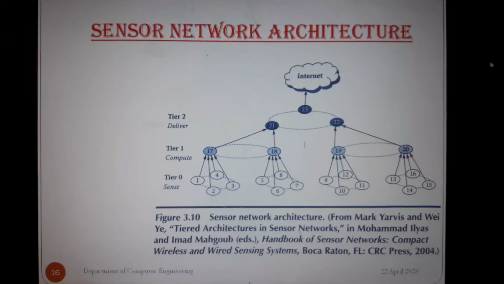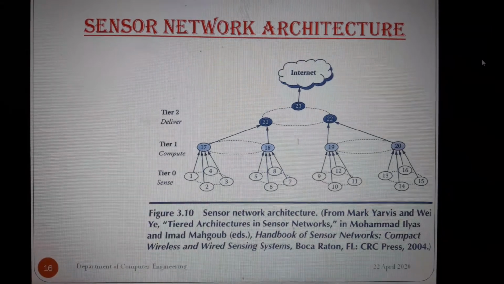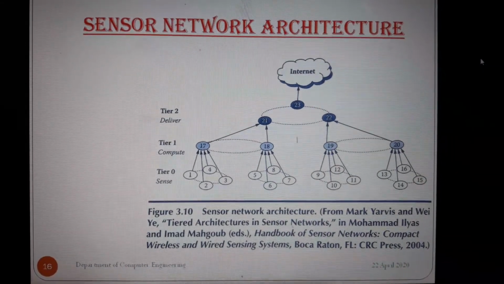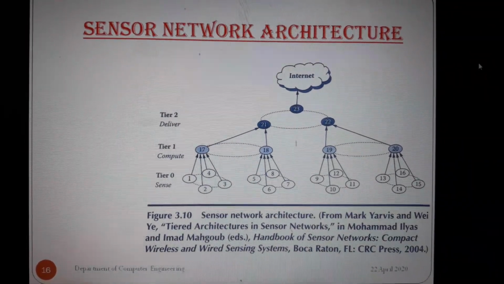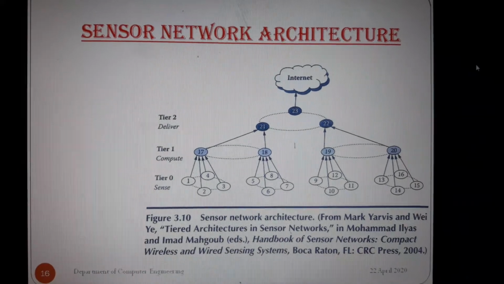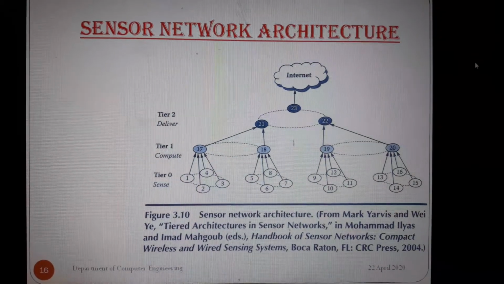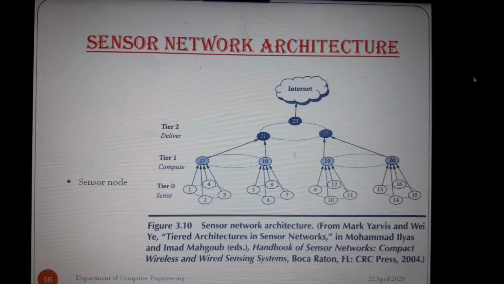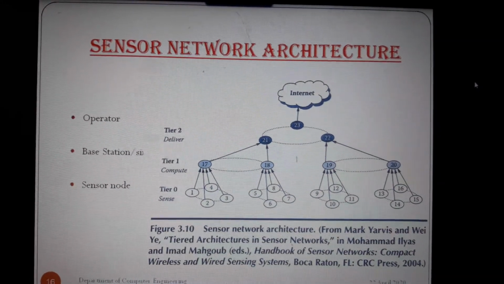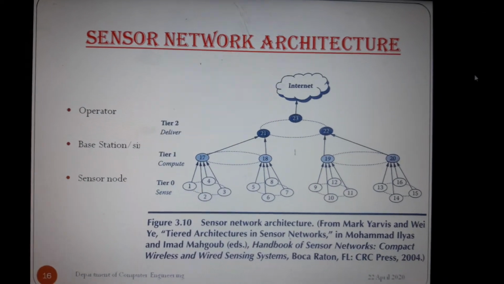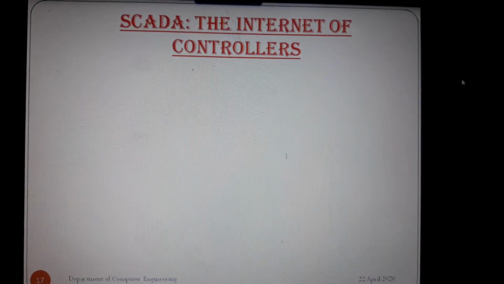Sensor network architecture. Here we see the sensor network architecture. It contains tier 0 sense, tier 1 compute and tier 2. At the top, internet. Below we see the sensors 1, 2, 3, 4, which form the cluster, having some nodes which will communicate to the central server. Here, sensor node, base station and operator. The sensor node will communicate with the base station and the base station will communicate to the operator.